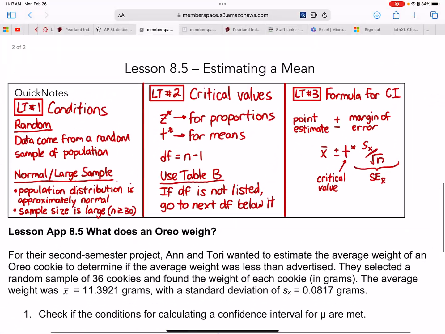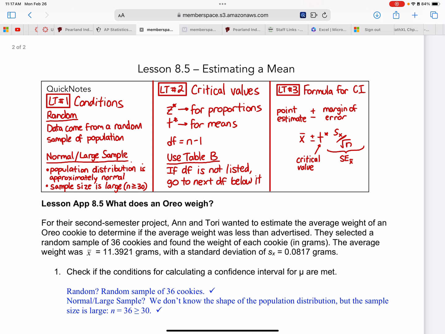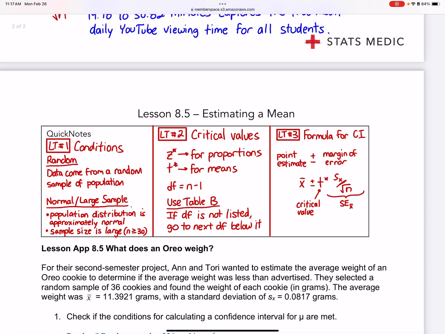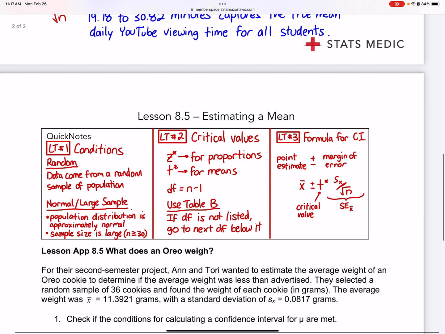If we check for our random conditions, let's look at it. For their second semester project, Anne and Tori wanted to estimate the average weight of an Oreo cookie, to determine if it was less than what it advertised. They selected a random sample of 36 cookies and found that the average weight was 11.3921 and the standard deviation was 0.017 grams. Okay, so the confidence interval. It says check the conditions. So was it random? And was the sample large enough?